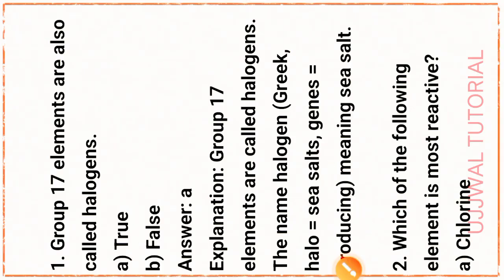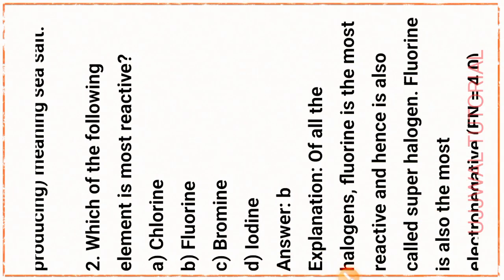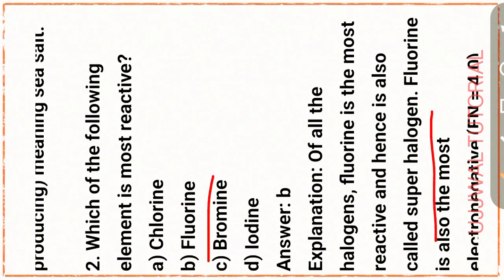Next question, question number 2. Which of the following elements is most reactive? Option B, that is fluorine. Explanation: of all the halogens, fluorine is the most reactive and hence is also called a superhalogen.